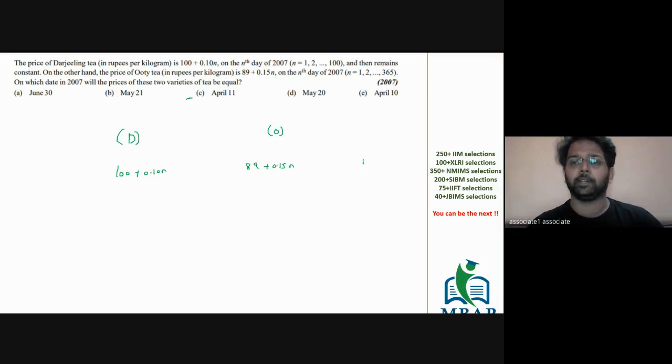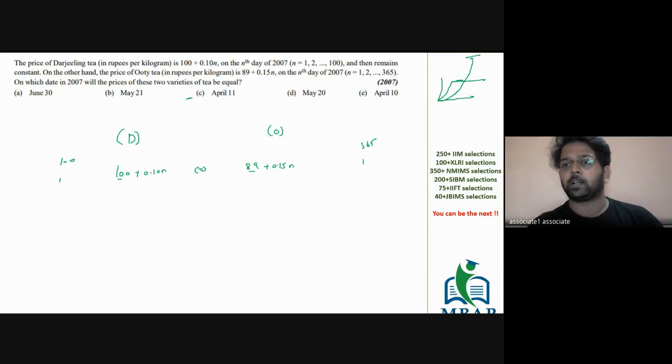The limits of N here is 1 to 365. The limits of N is from 1 to 100. Some people get confused and think I have to equate both of them. But you don't have to equate both of them. Why? Because the difference of 189 is not much, and after the 100th day there's a flat curve. So if I make a graph for Darjeeling tea, it's going to go up till 100 and become flat. For OTT, it's going to go up till the end of the year.